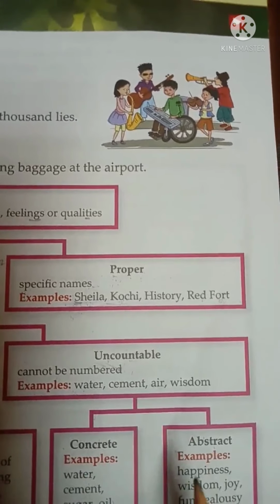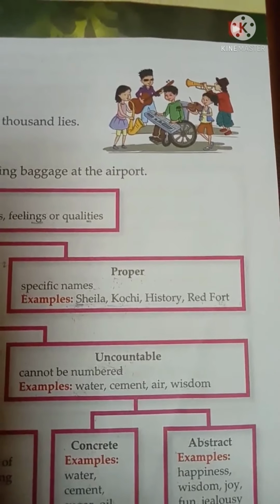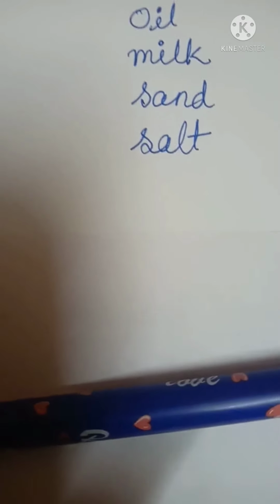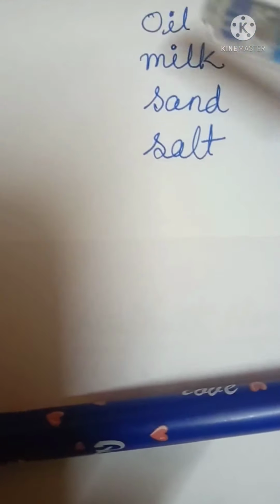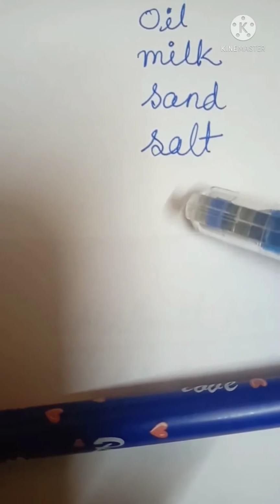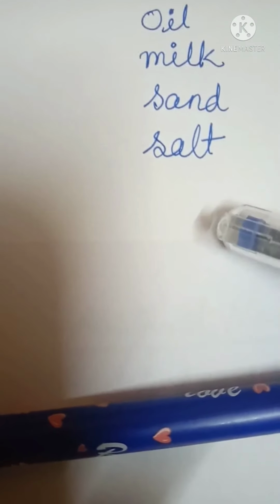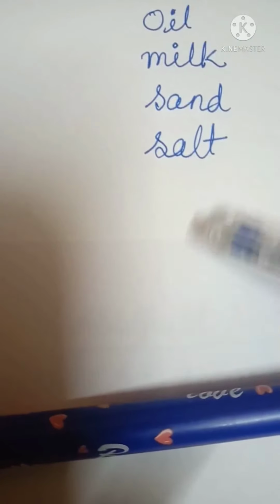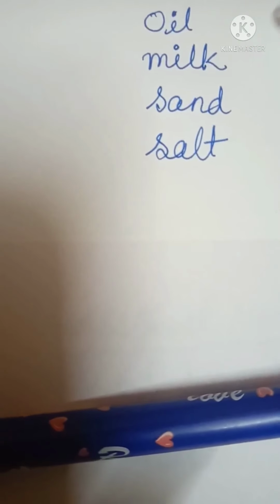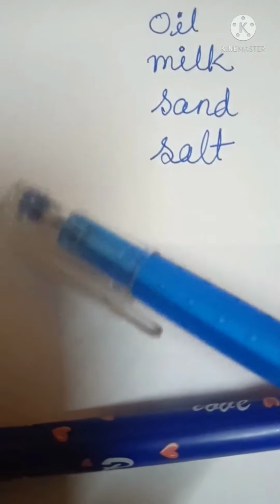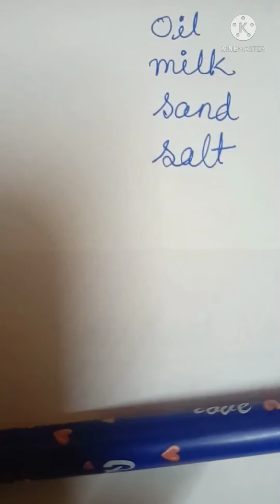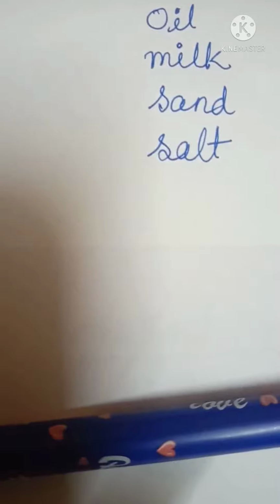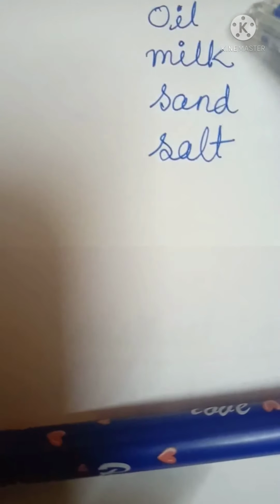Let's see some other examples of uncountable nouns. Oil, milk, sand, salt. We all know that it is not possible to count them. We cannot count oil, just like 1 oil, 2 oil, 3 oil, 4 oil. It is not possible to count them in this way, because oil is a liquid.